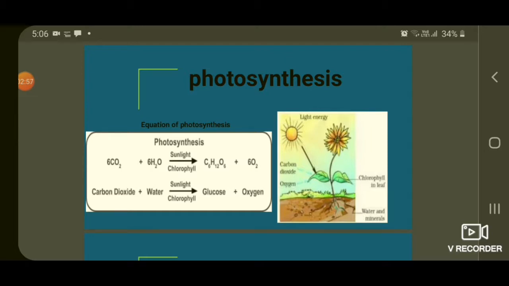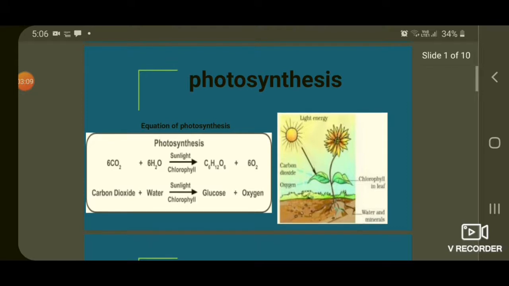Okay, children. Now you are observing what the uses of plants are. Without plants, we can't survive. Just observe, without photosynthesis, there would not be any food. Is it true, children? Yes. Without photosynthesis, without preparation of food by the plants, we can't survive.